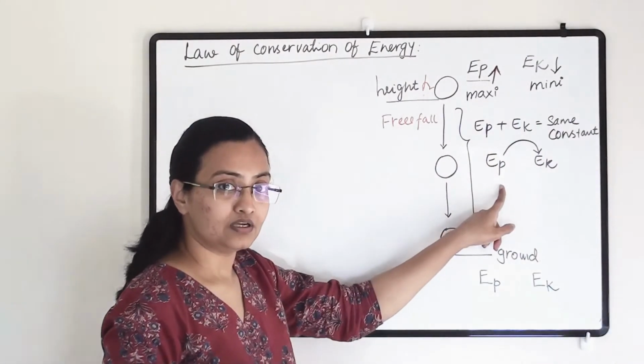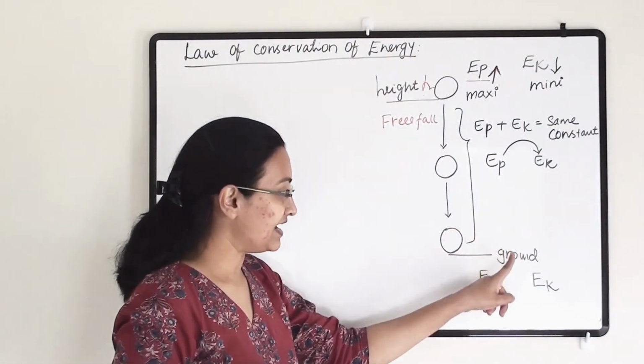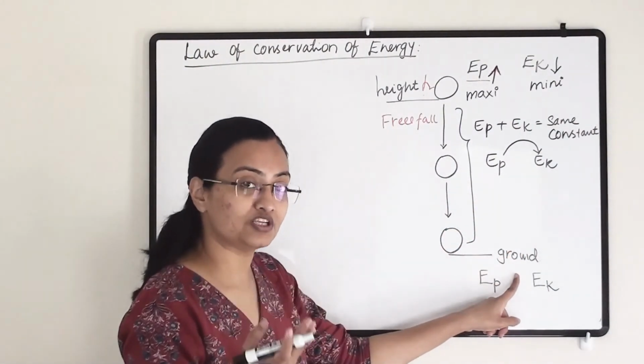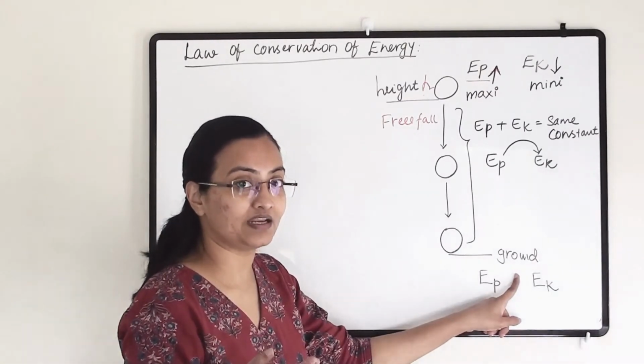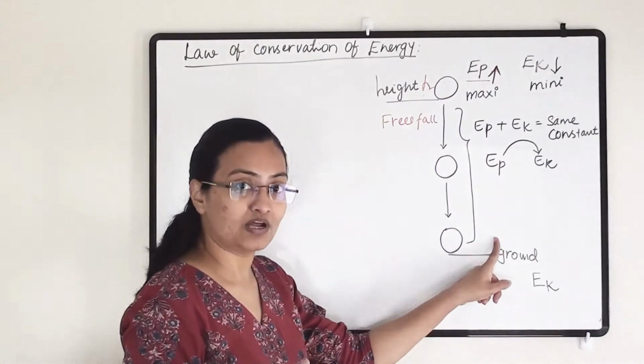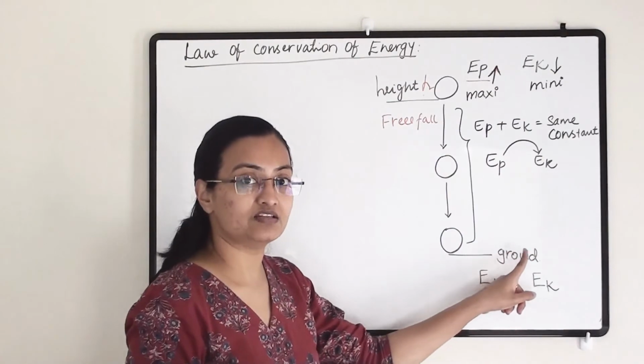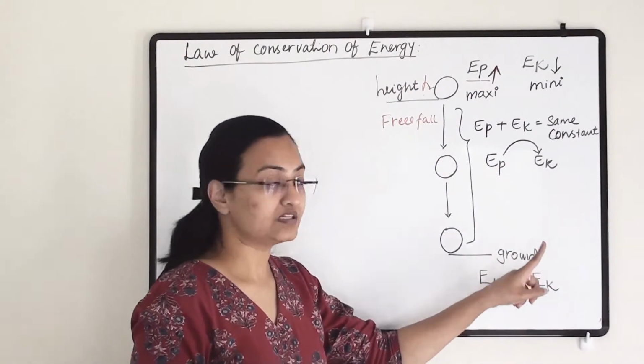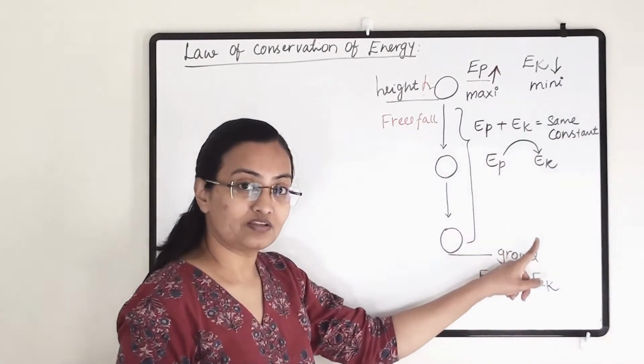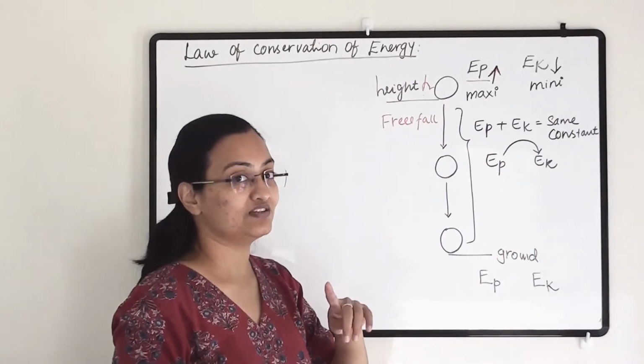In the middle it will be 2 plus 2, and at the ground the majority of the potential energy has been converted to kinetic energy. So it may be 1 plus 3, that is 1 potential energy and 3 kinetic energy, but the addition will remain the same, that is 4.